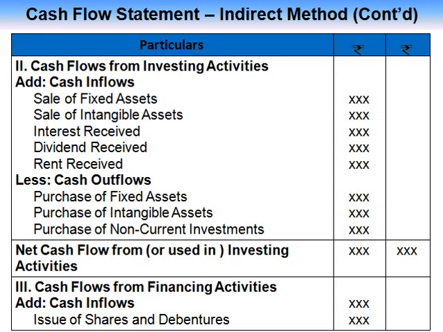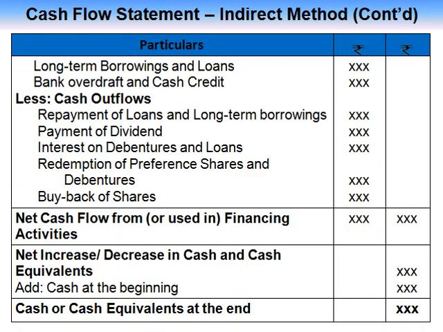The remaining two are the same. Cash flow from investing activities: add cash inflows, subtract cash outflows, we get net cash flow from investing activities. And third, cash flow from financing activities: add cash inflows, subtract cash outflows, we get net cash flow from financing activities. The balance is called net increase or decrease in cash and cash equivalents. Add cash at the beginning, and the total is called cash and cash equivalents at the end.